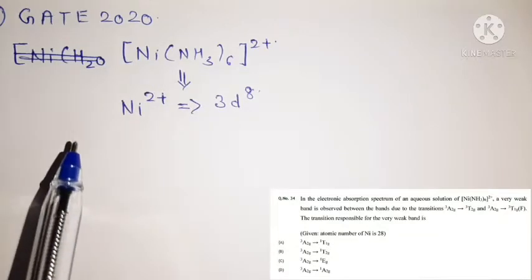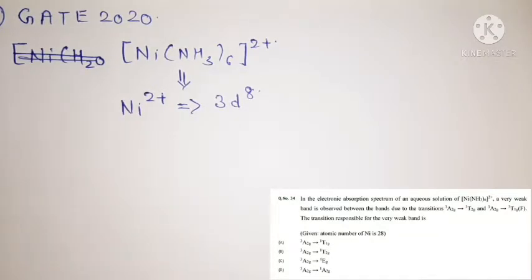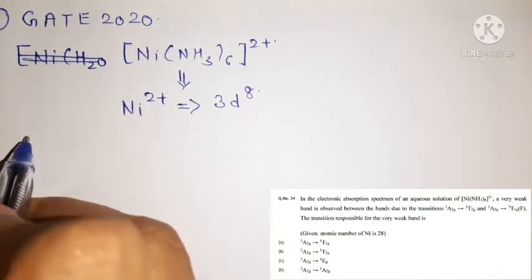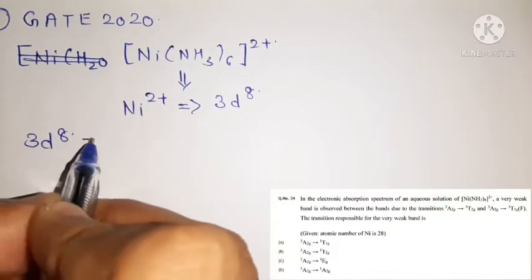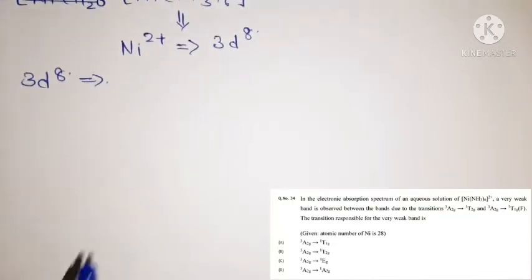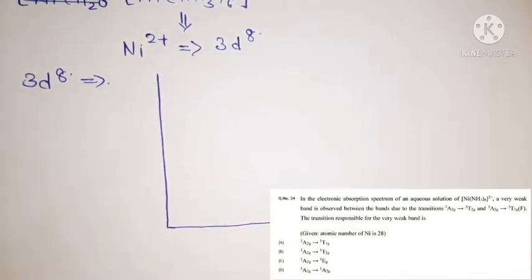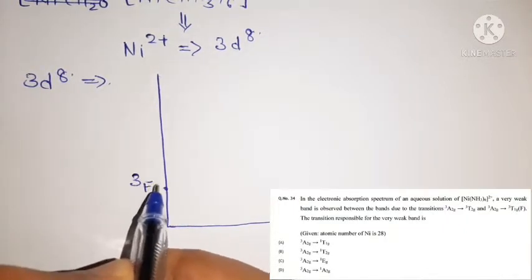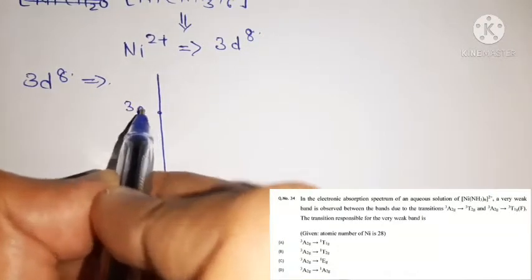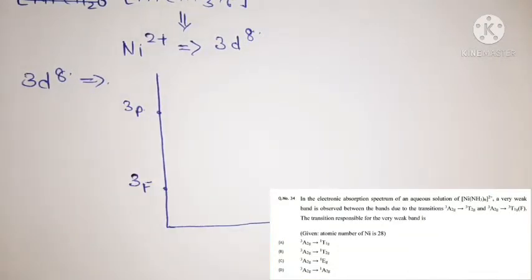Now first of all we know very well that we have splitting patterns of different electronic configurations which are shown by Orgel diagrams. So we have different Orgel diagrams for different electronic configurations in coordination chemistry. This is the Orgel diagram for the 3d8 electronic configuration. For 3d8, the ground term will be 3F and the first excited term will be 3P. We have two terms for 3d8 in Orgel diagrams.